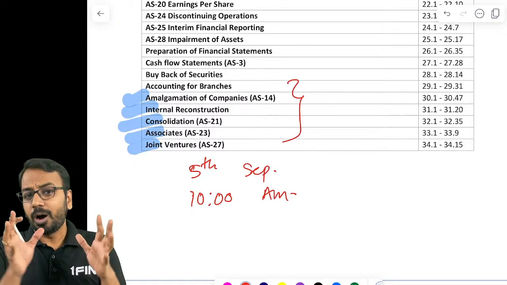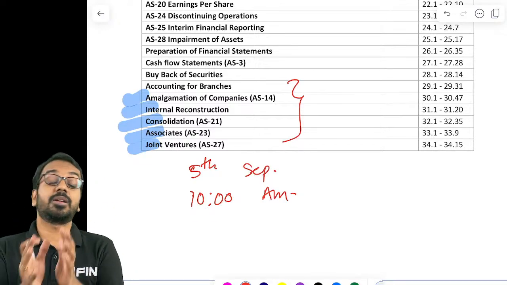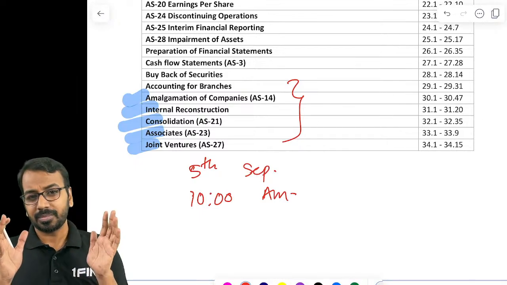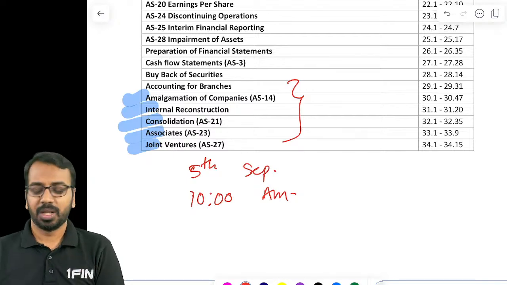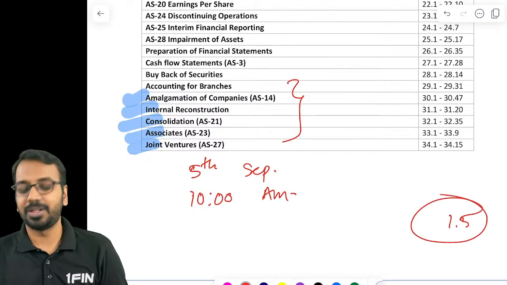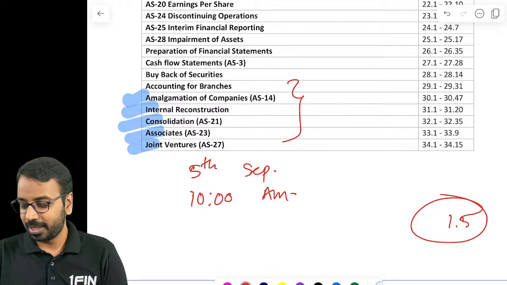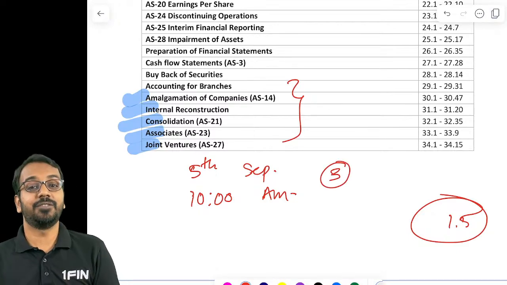Second thing, how should you plan for the 3 days before the examination? See, when it comes to advanced accounting, one advantage we have is we have extra time. For all other subjects, we talk about 1.5-day revision strategy. For advanced accounting, I always suggest 3 days revision strategy.